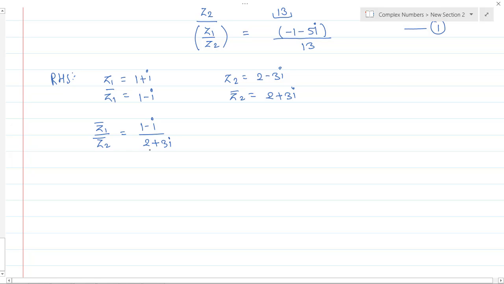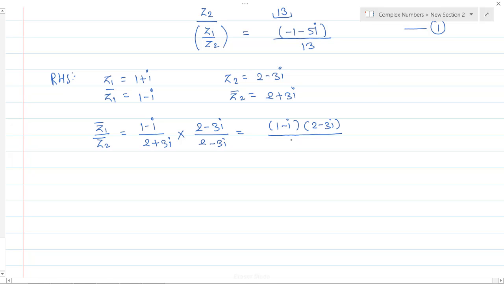Now what will you do? Next step is what? Multiply and divide by the complex conjugate. In the denominator I don't want any complex number. So it's 2 minus 3i upon 2 minus 3i. Which equals 1 minus i into 2 minus 3i upon 2 square minus 3i square.